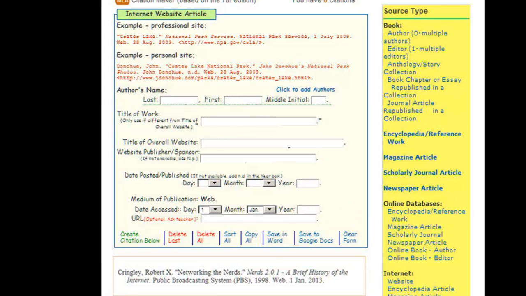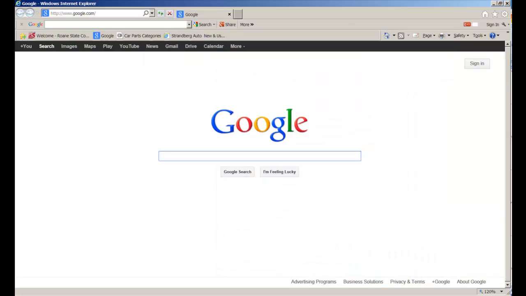In this second example, we have used the article written by Jonathan Strickland found on How Stuff Works. Determining the category under which this article belongs is challenging. Is it an encyclopedia, a reference resource, a book, a magazine, a personal website, blog, or should it be placed under the website category? We can use Google to help answer that question.